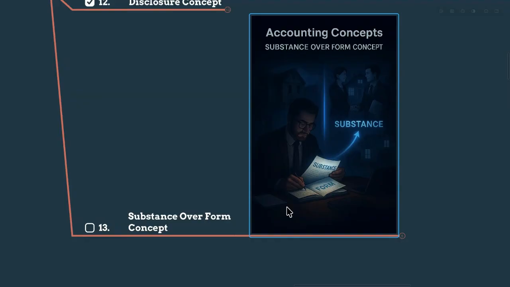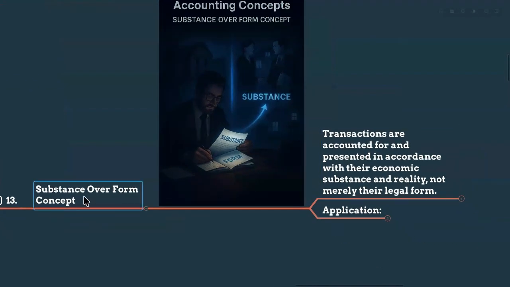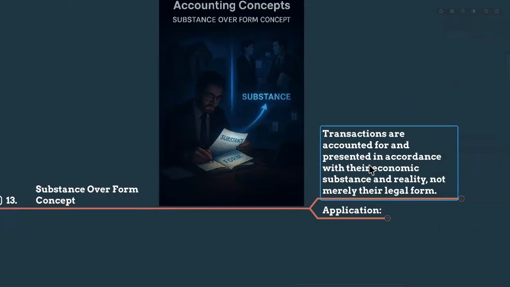Why? We are not caring about the legality there. We are caring about the economic reality, because we have the control. We are using that particular asset. We are making the income, right? That is the economic reality. It is our asset. So in some cases, we are not caring about the legality, but the economic reality. That is substance over form. So form means the legality. Substance means the economic reality.